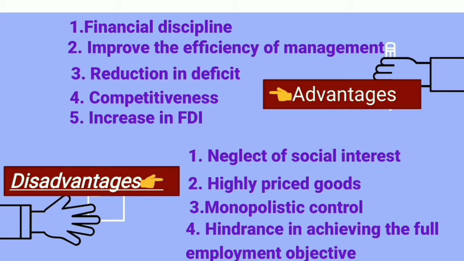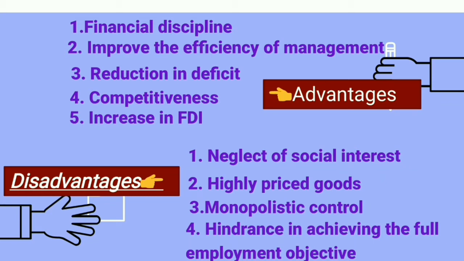As we have seen, there was a lot of deficit in our country. Before 1990, there was a financial burden on the government, so we were not able to do any kind of development and non-development expenditure. When we gave this to the private sector, we were able to improve this, and we were also able to increase competitiveness among the various companies.